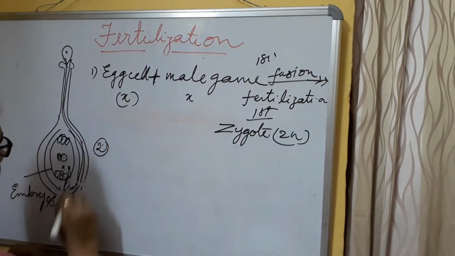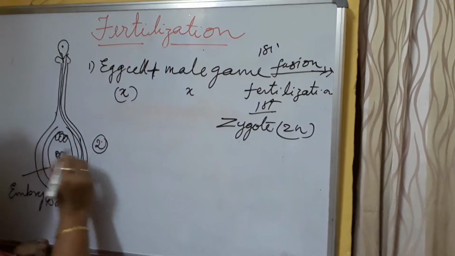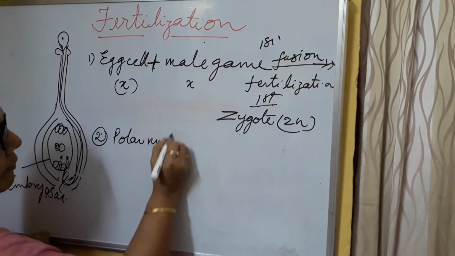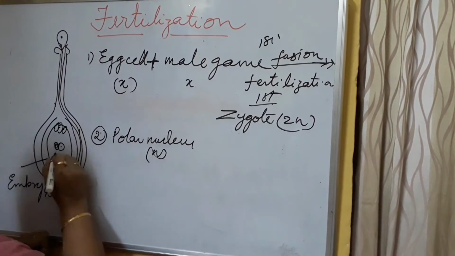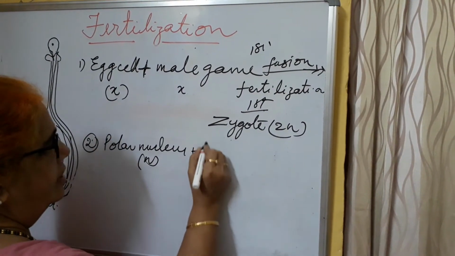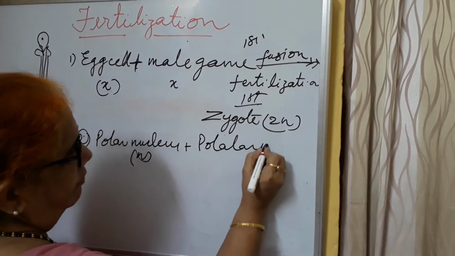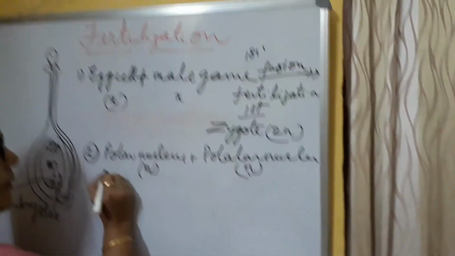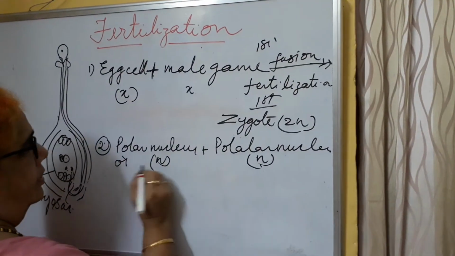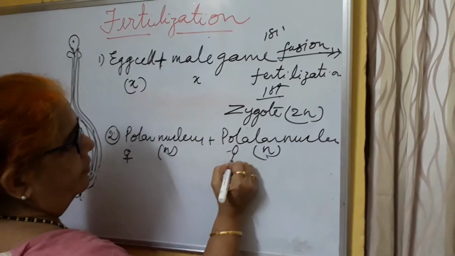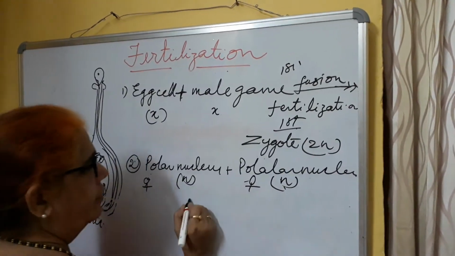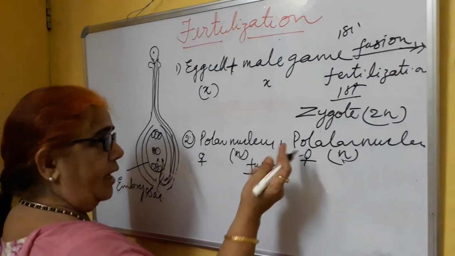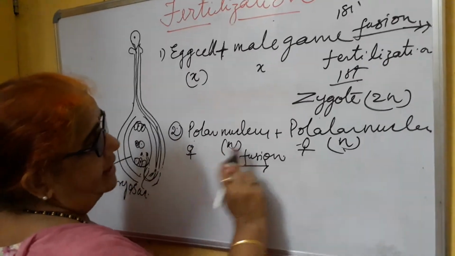The second event is what? Another male gamete is there. Here there is a polar nucleus, that is N, and another polar nucleus, which is also N. Both polar nuclei are female. These two fuse. Since these two are only female, it is not fertilization, it is only fusion.